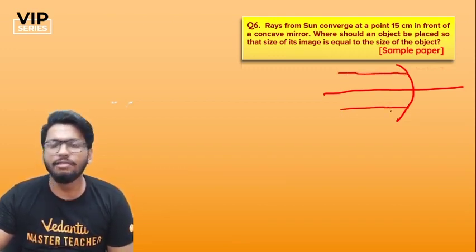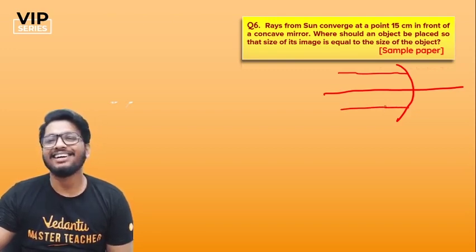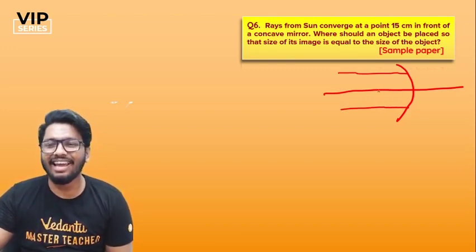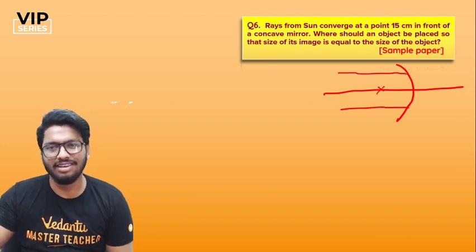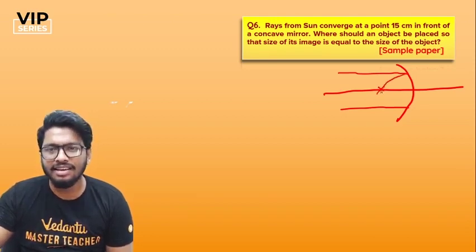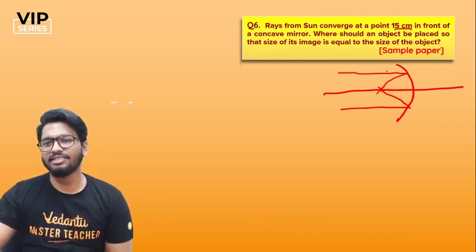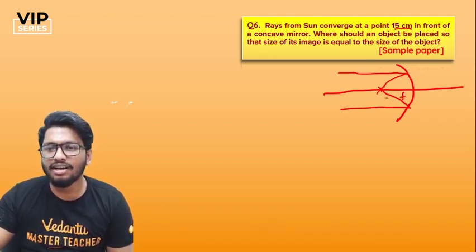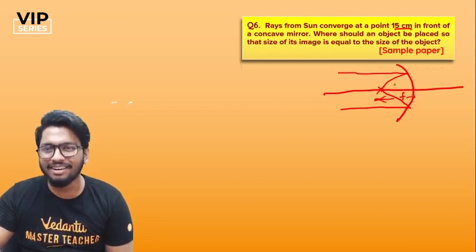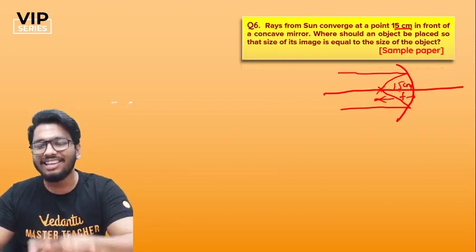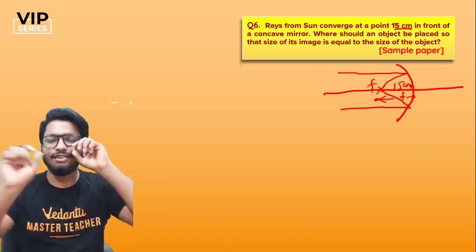If the light rays are coming from infinity, after reflection they will end up meeting at the focus. That's how it is, because they're parallel to the principal axis, so they will meet at the focus. So this 15 centimeters would then be the focal length of this particular mirror. So this 15 centimeters is what? The focal length, f.